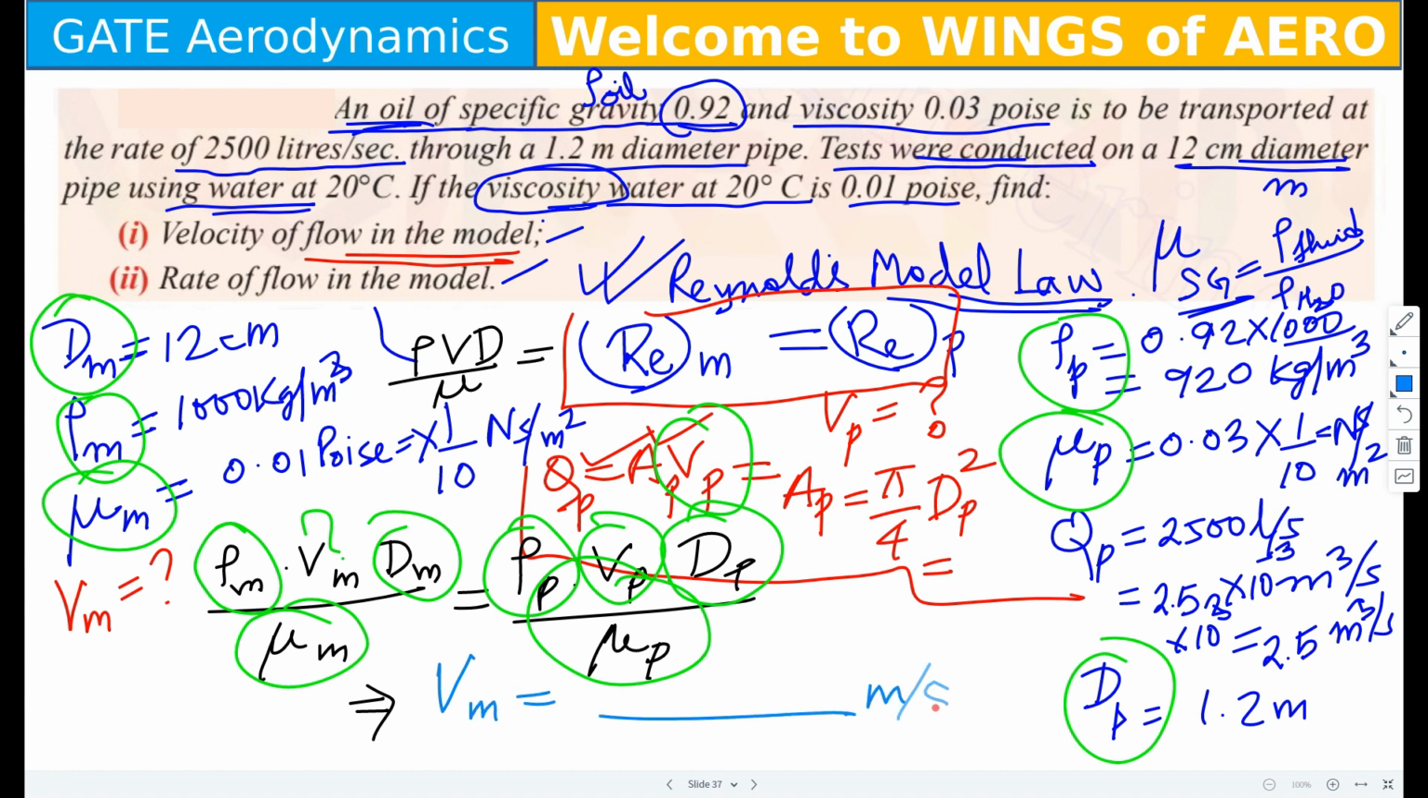Now you calculate and tell me what is the answer of Vm. 7.3 meter per second. So let me know, are all of you getting the same answer? I'm getting Vp, ma'am, as 2.2104 meters per second. Vp equals 2.2104.